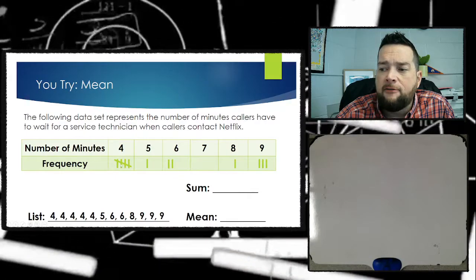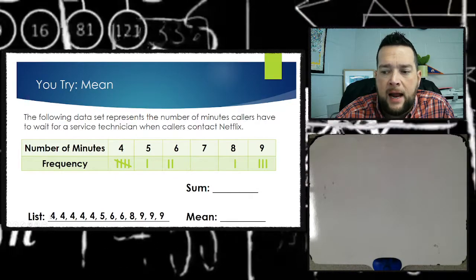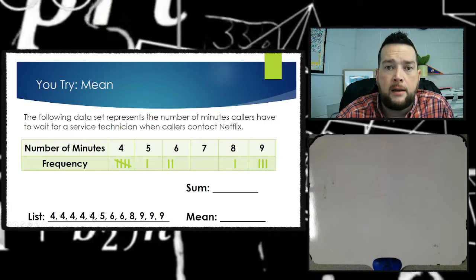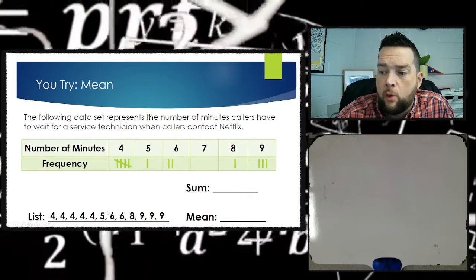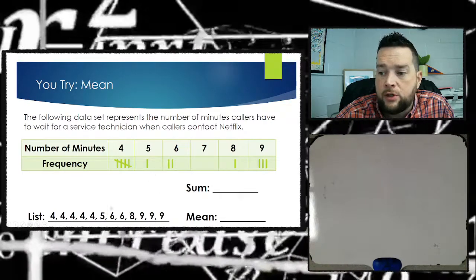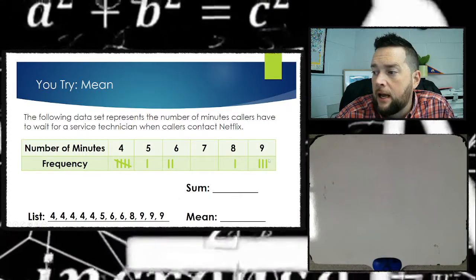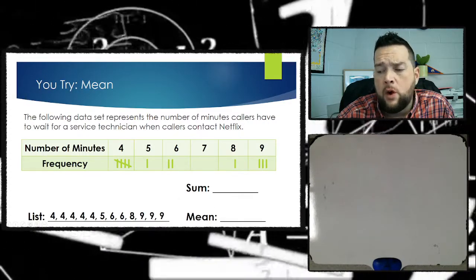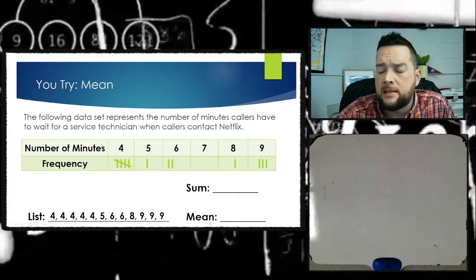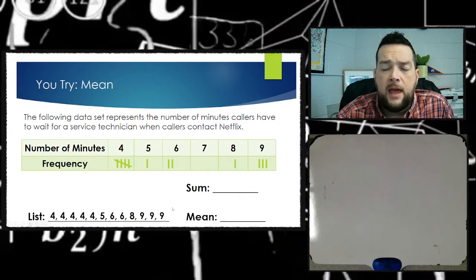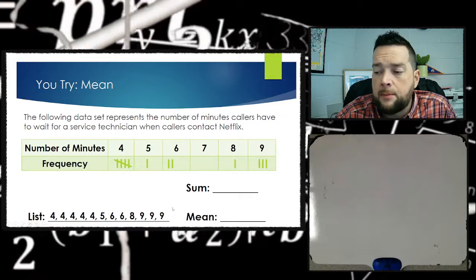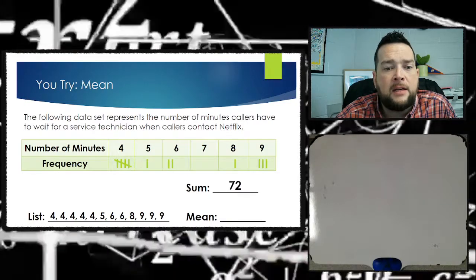Since I had 5 people who waited 4 minutes, then I have 5 4s, all right? And if I had one person that waited 5 minutes, I just have 1 5, 2 6s, and 1 8, and 3 9s. So the first step you want to do is list out all the data sets or the data points, okay?